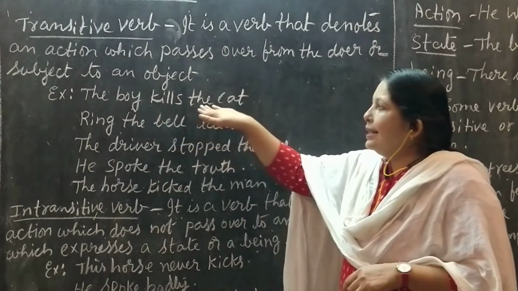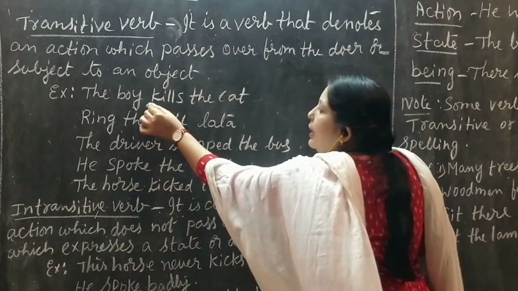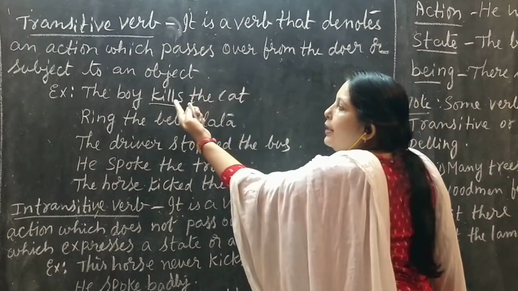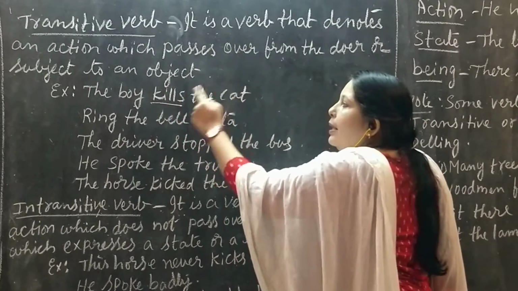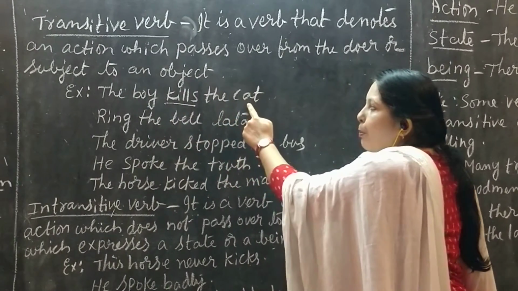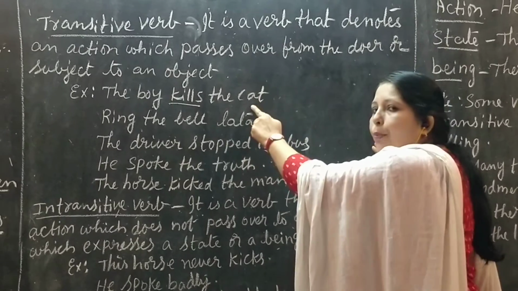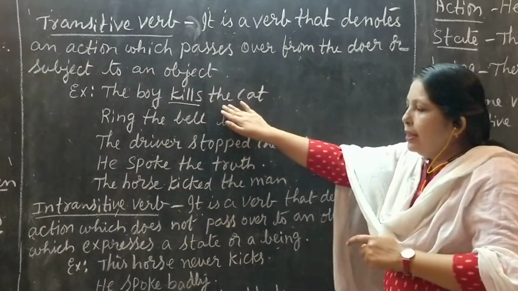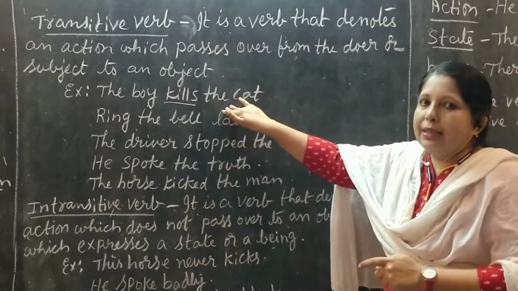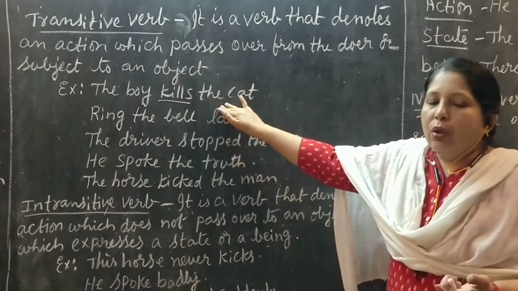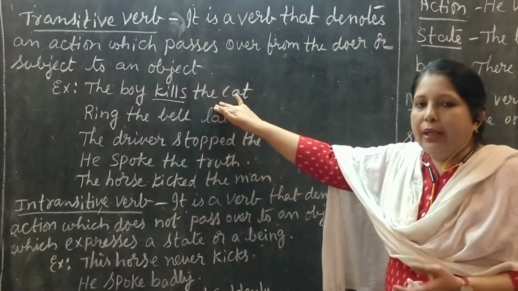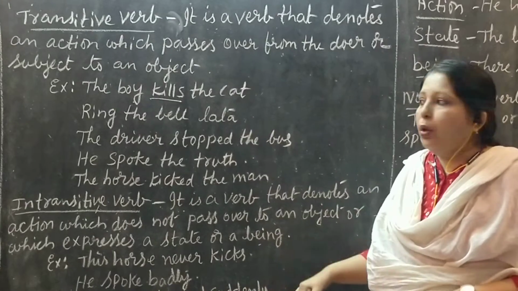Here are some more examples. The boy kills the cat. The action of the boy is being passed over to the object cat here. So this type of sentence has a transitive verb. This may also be asked to you in the 10th standard exam. So I am explaining it to you.